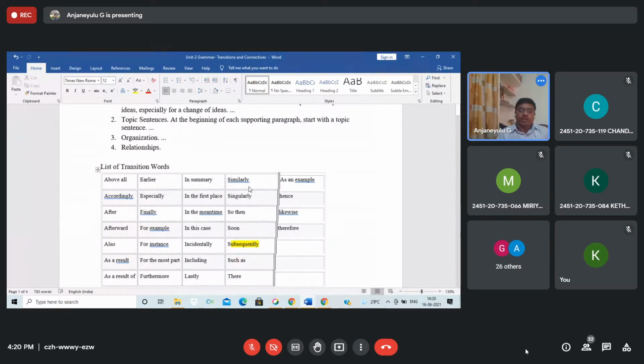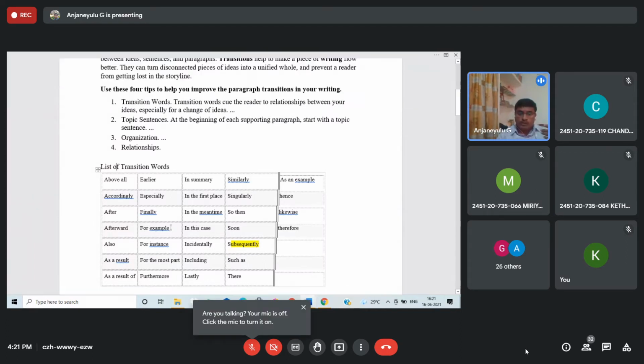These words help the content and extend your idea. For example, "for example" is also a transition. Most of the transition words we use in our conversation, in our lecture method.